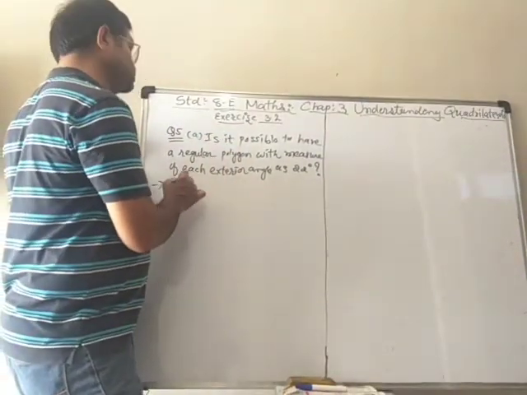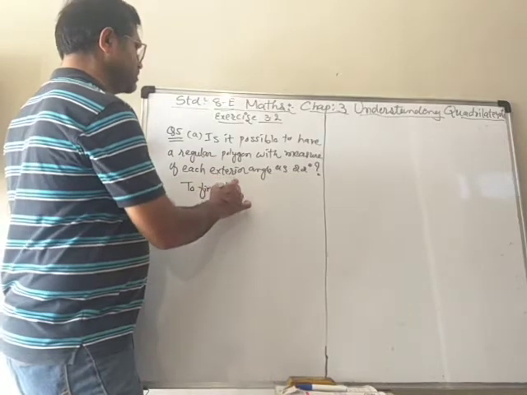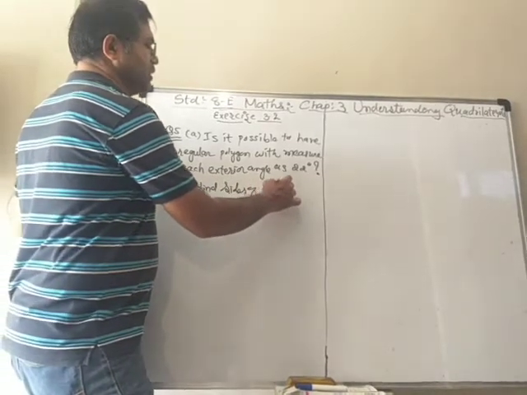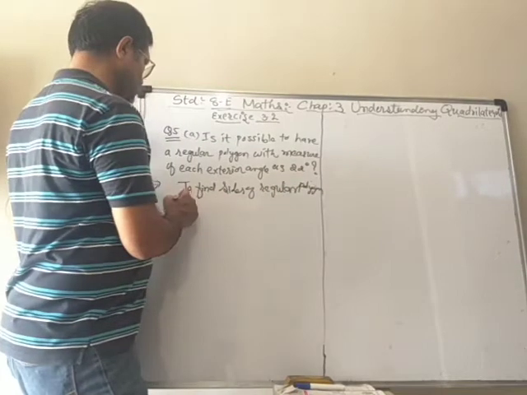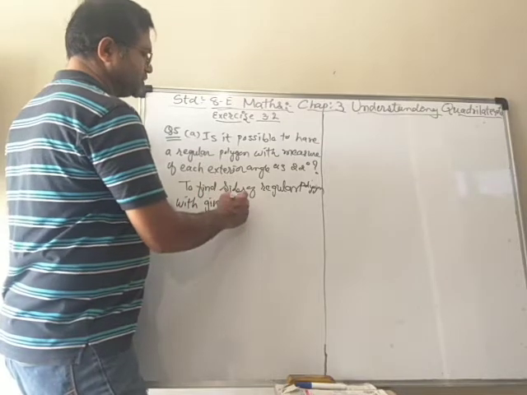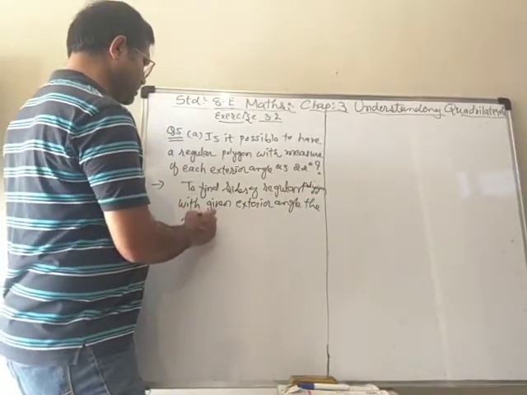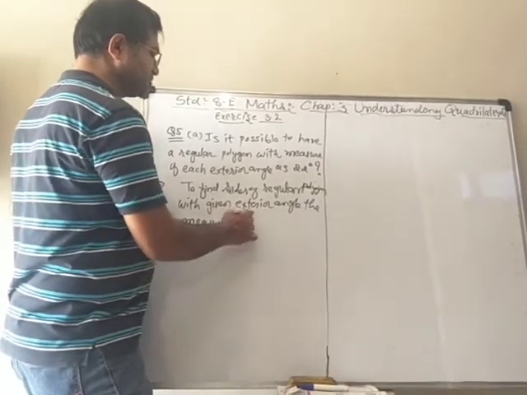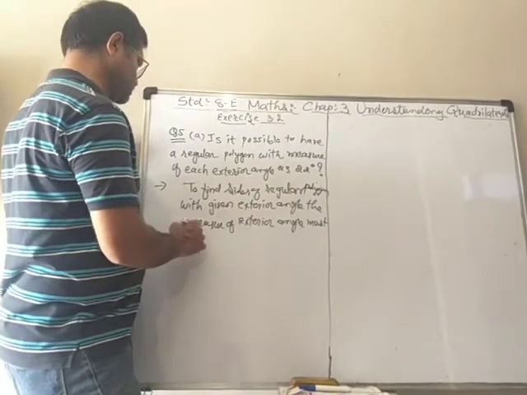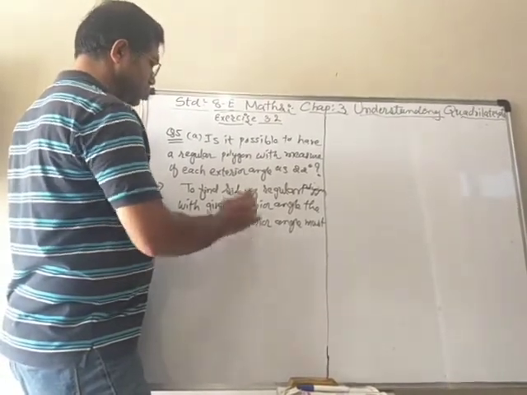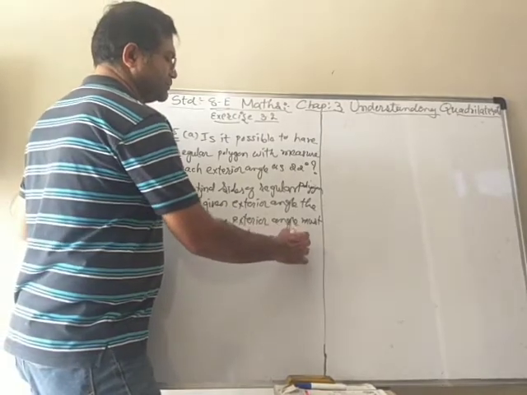So now, to find the sides of a regular polygon with a given exterior angle, the measure of the exterior angle must be a factor or divisor of 360 degree.